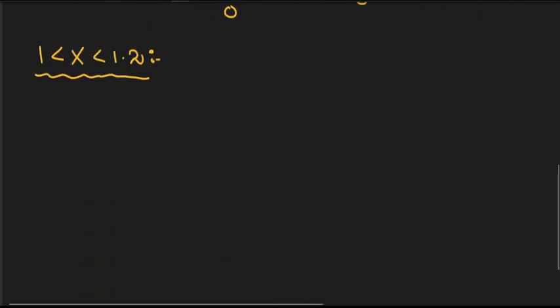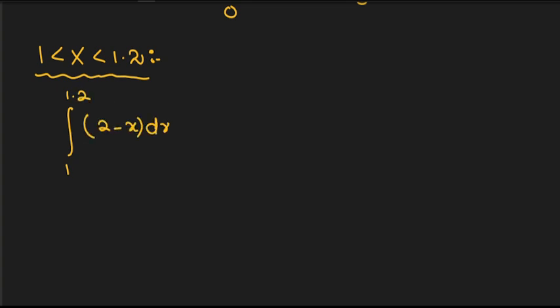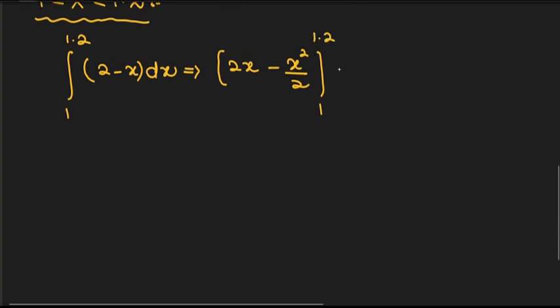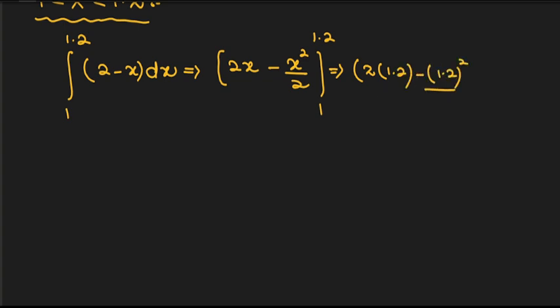So this means we will integrate our function from 1 to 1.2, and my function is 2 minus x dx. And you know how to integrate this function. The integration of 2 is 2x, so I can write 2x minus x squared over 2, and my limits are from 1 to 1.2, right? First we will put our upper limit here. The upper limit is 1.2, so I can write 2 times 1.2 minus 1.2 squared over 2. So this is my upper limit, right?